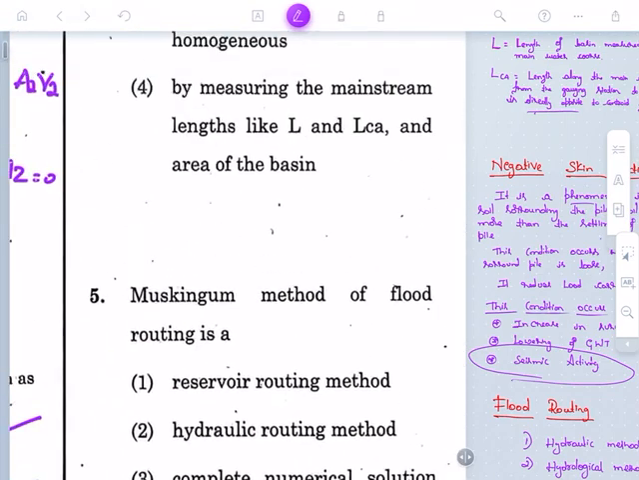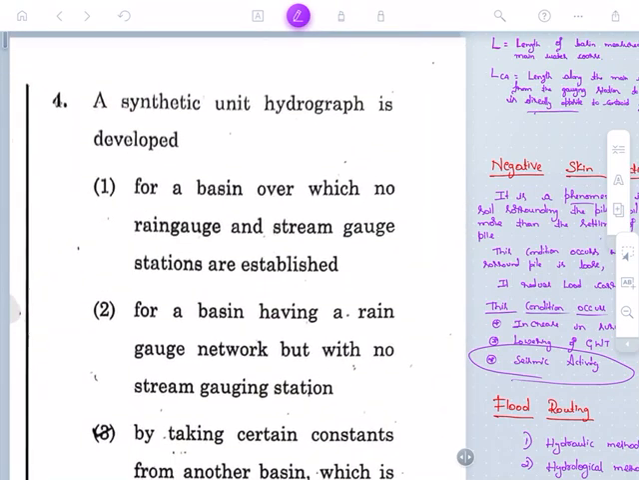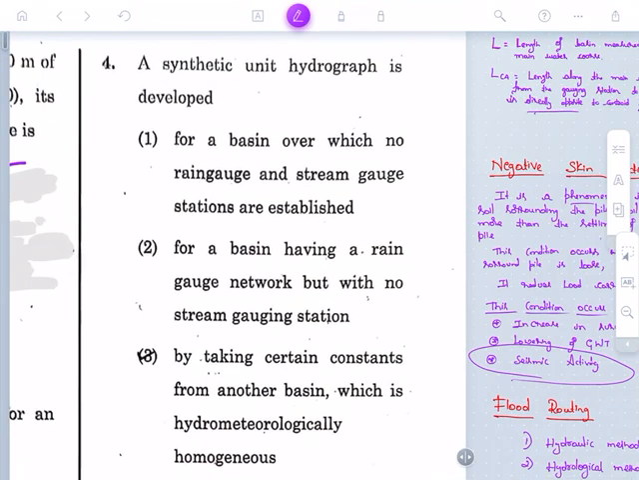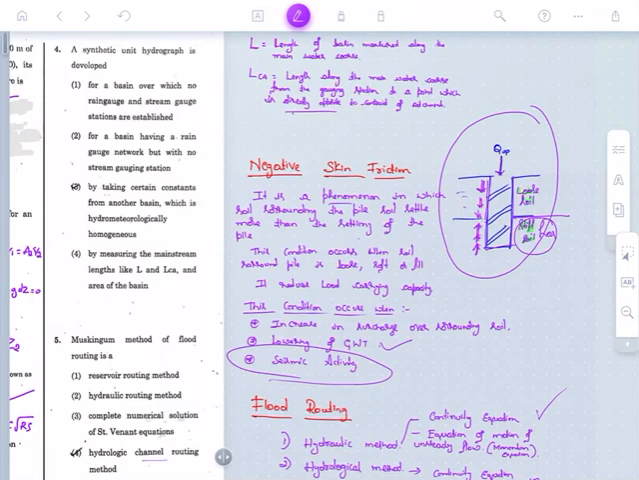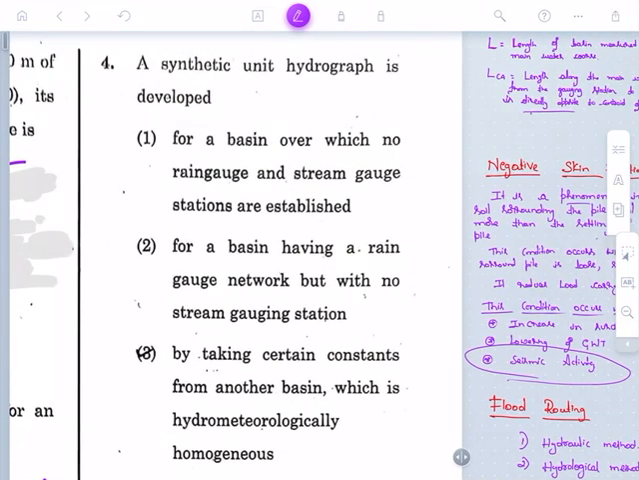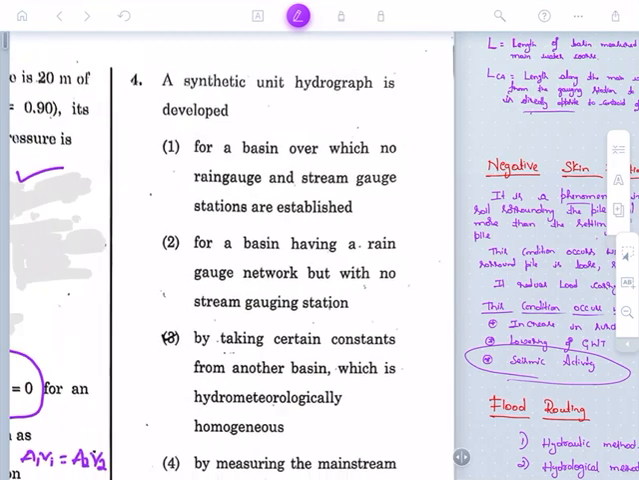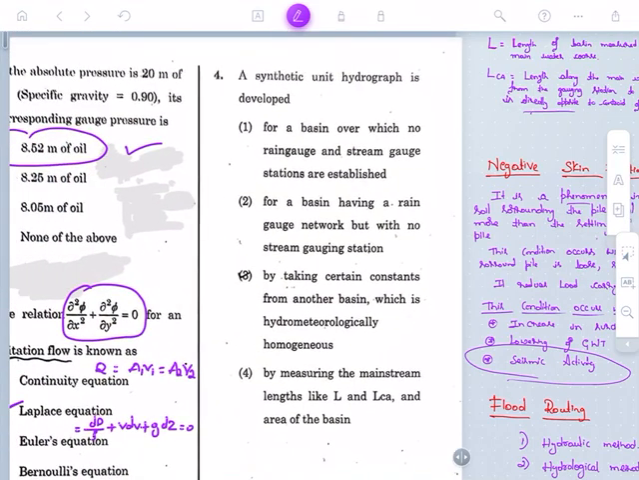Okay, now let me come to the fourth question of this paper, that is a synthetic unit hydrograph. This is a very tricky question. It seems to be simple, but it is very tricky. I asked my friends, and many of the aspirants have gone through this option. This third option is absolutely wrong. It seems to be confusing, it seems this answer is right, but this is absolutely wrong.